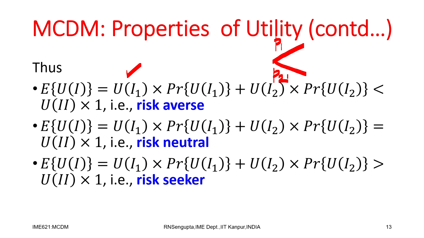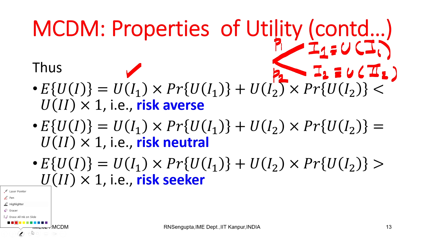The values being invested, I1 gives you a utility of U1, which is a certain value of W, I2 gives you U2, and on the other side there is a sure event. That means there is an investment of I2, and the probability is 1.